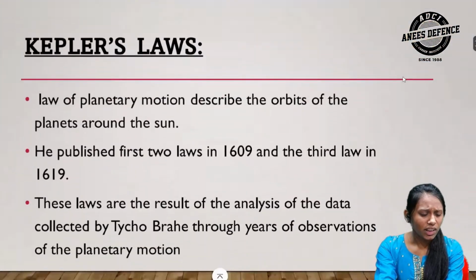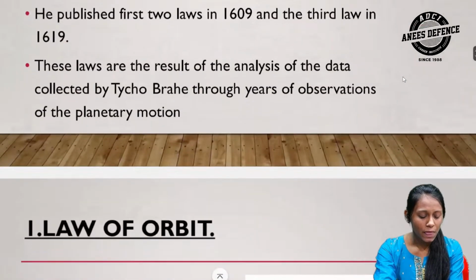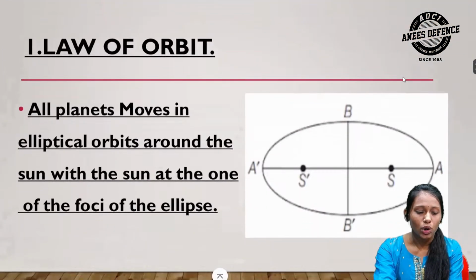Then we see Kepler's laws. The laws of planetary motion describe the orbits of the planets around the sun. Kepler published the first two laws in 1609 and the third law in 1619. These laws are the result of the analysis of the data collected by Tycho Brahe through years of observations of the planetary motion.